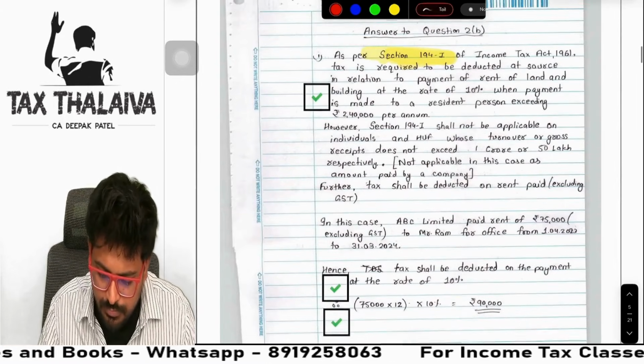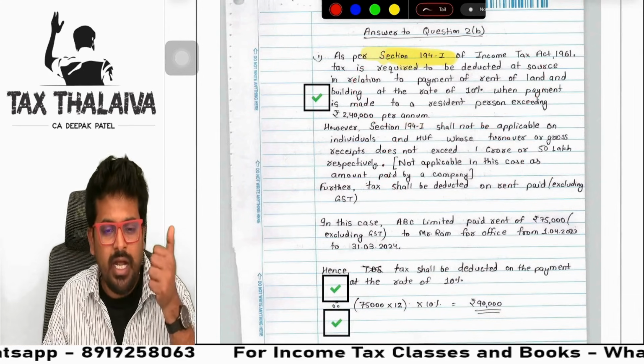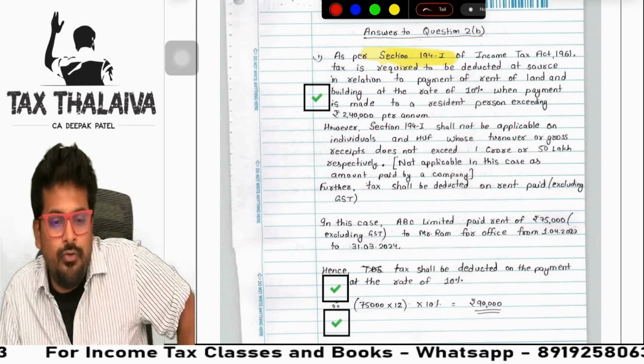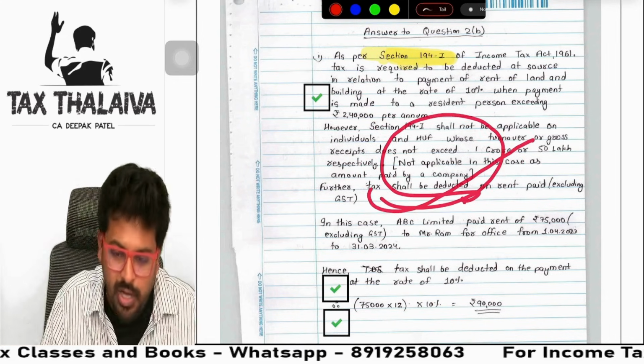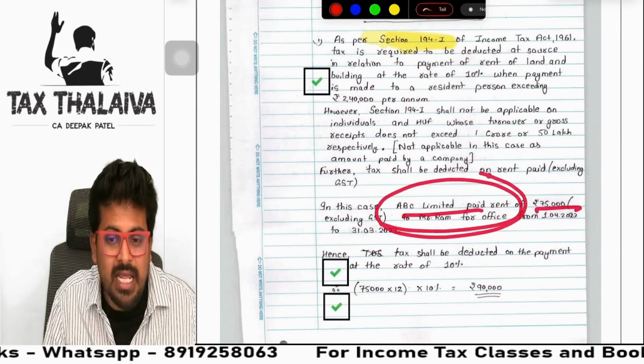Yes. Now, so he wrote the provision here. Then he explained that 194-IB, you remember, in those cases, if the turnover is up to 1 crore or up to 50 lakhs of gross receipts, in that case, this section will not apply. Even that point he has written. In this case, ABC Limited, so he again gave the facts.